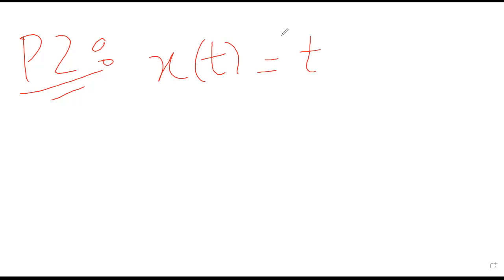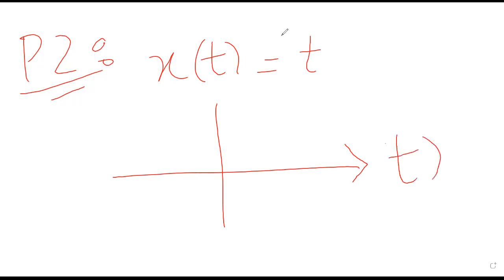For the elaboration, this is my horizontal axis and vertical axis. So these are my coordinates. This is my time coordinate, this is my x coordinate, x of t. Now the basic function is x of t equals to t.